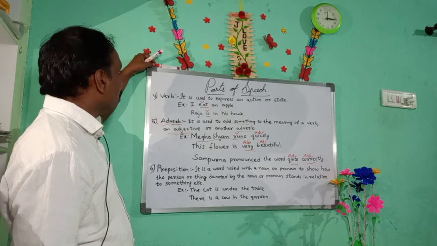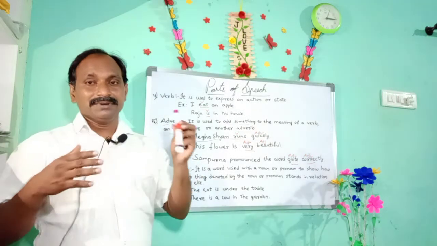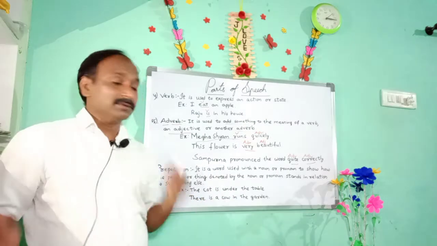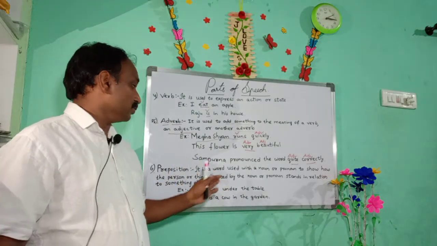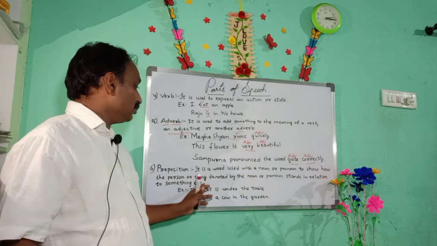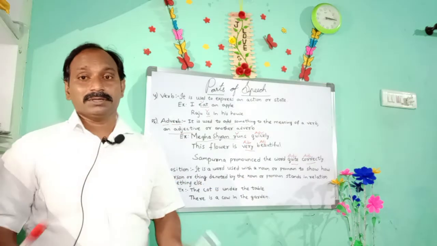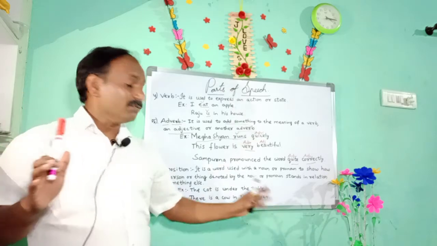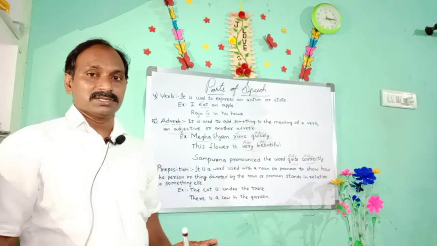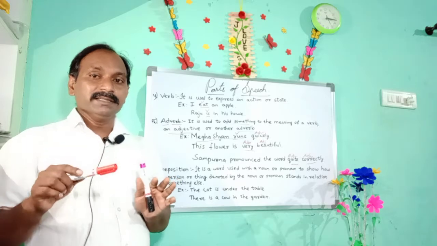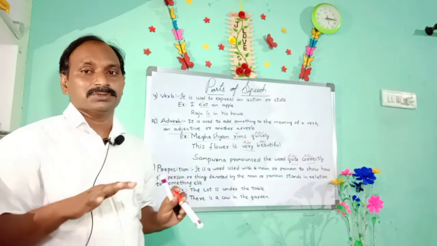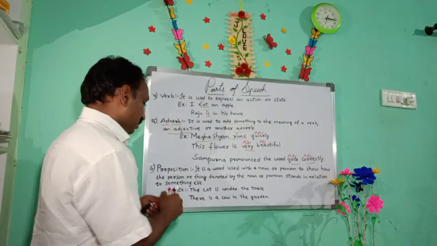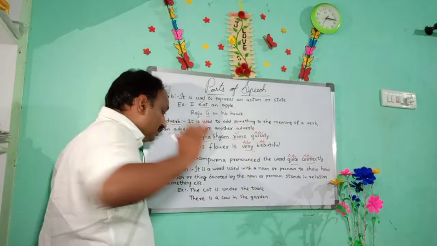On is the word which relates the two things. So this is a word used to show the noun in relation to some other part of the sentence. These prepositions are always used with nouns or pronouns.